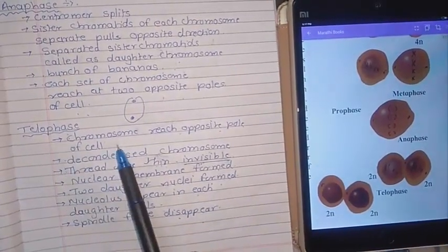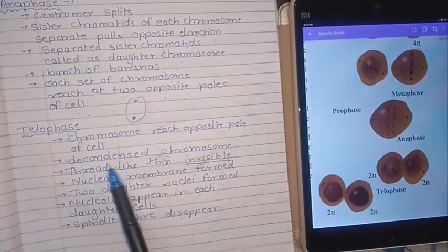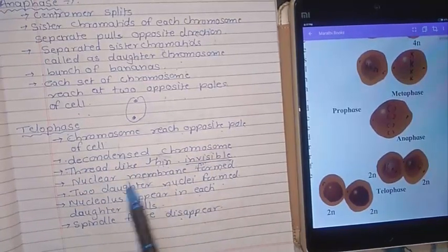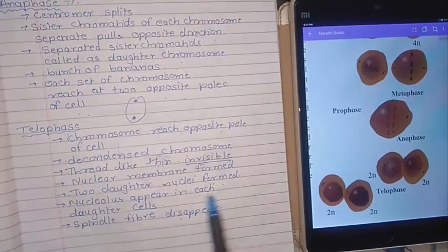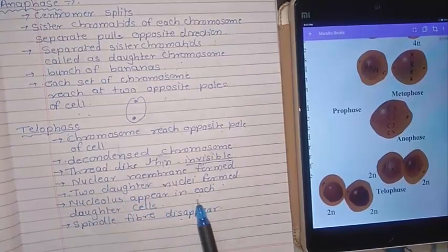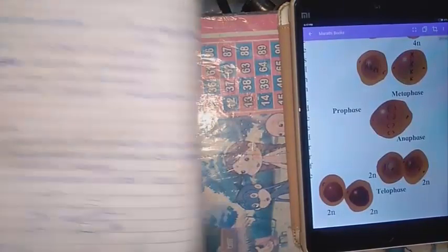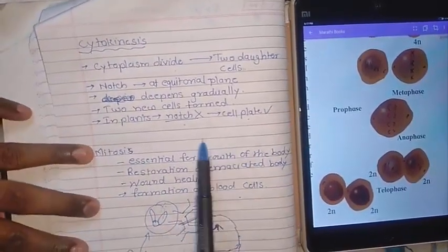So in telophase, the chromosomes reach the opposite poles of the cell, then the chromosomes decondense, becoming thread-like, thin and invisible. Then the nuclear membrane starts disappearing, then two daughter nuclei are formed, a nucleolus appears in each daughter cell and the spindle fibers disappear. So that is what happens in mitosis. Then the second step of mitosis, karyokinesis, we have just completed.